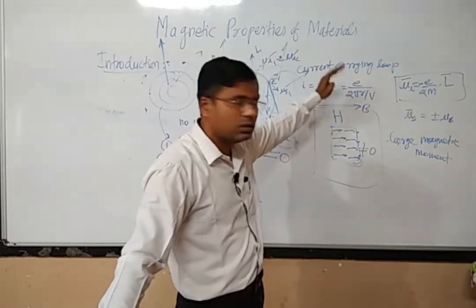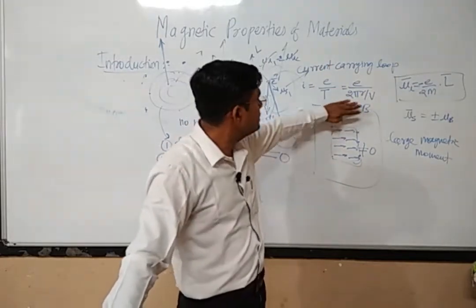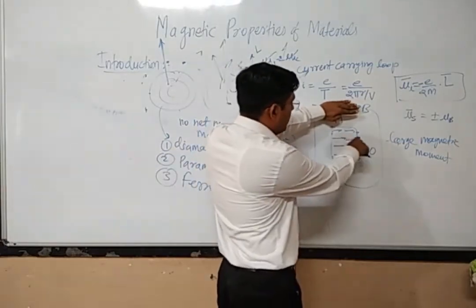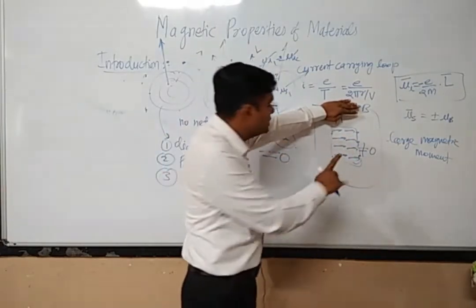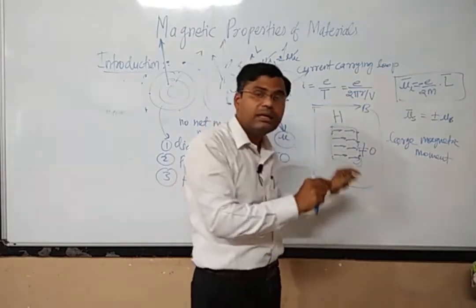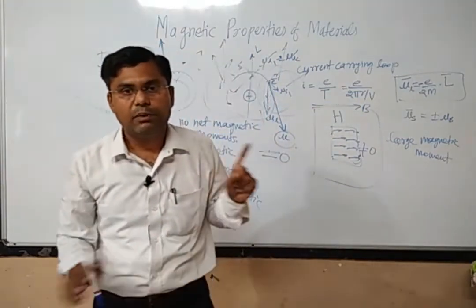Even if you remove the external magnetic field now, this dipole moment orientation does not change, and the material remains a permanent magnet.